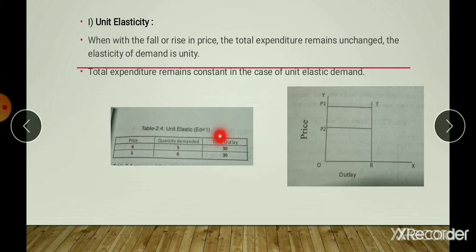It is constant. The same fact can be graphically shown in this figure. On the OX axis is total outlay and on the OY axis is the price of the commodity. Here the price is changed, that is from OP1 to OP2, but the outlay, the expenditure, is OR only.